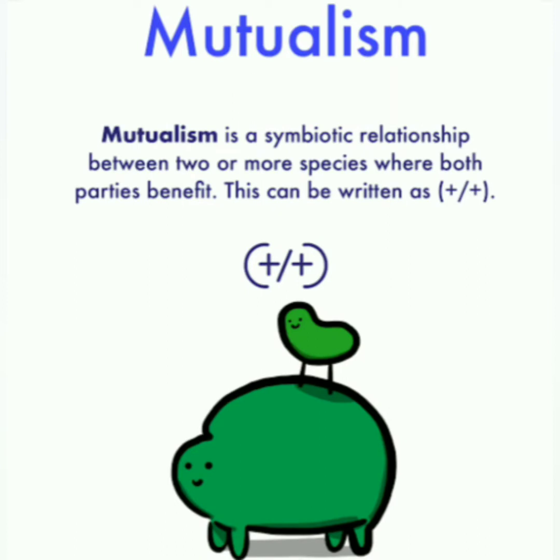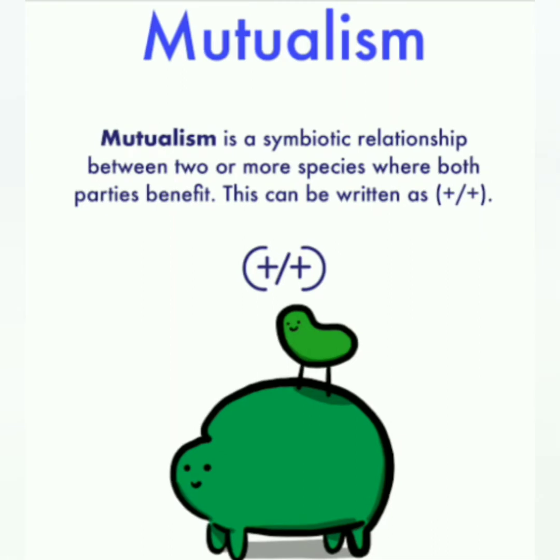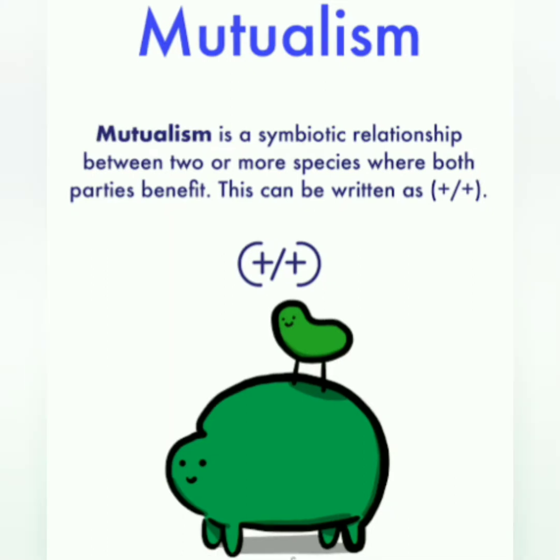First one is mutualism. When two organisms live together in such a way that both of them are benefited by the mutual exchange from each other, it is known as mutualism. So it is a symbiotic relationship where two or more species interact and all of them get benefited. Now let's see some examples of mutualism.